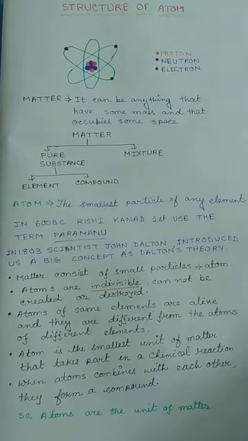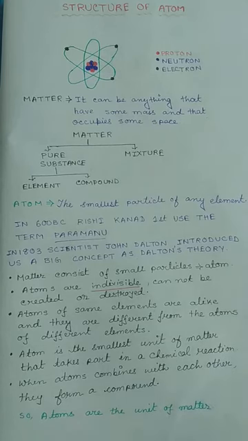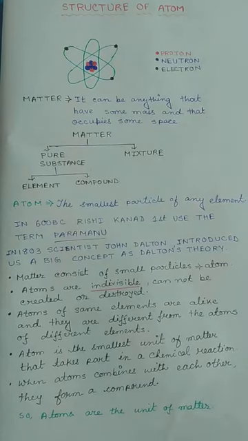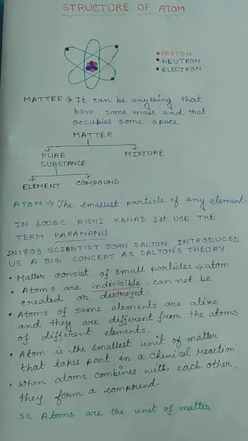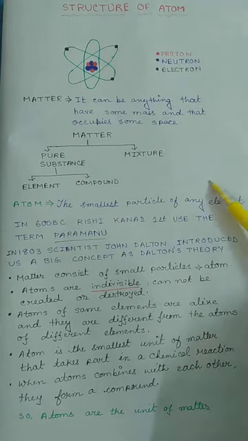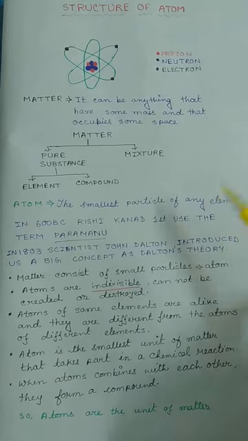To understand the atom, first we need to learn what matter is, and next we need to know what is known as an element. Matter can be anything that you can see, that occupies space and that has some mass. An example is this notebook. It has mass, it occupies space and you can see it. Now another thing, that is air.